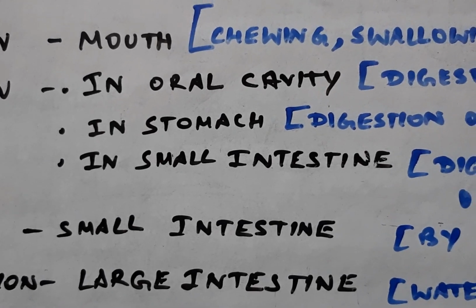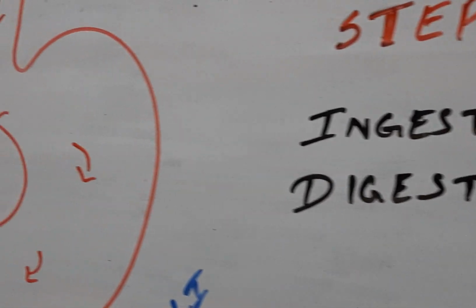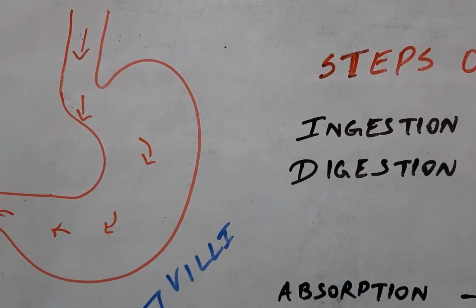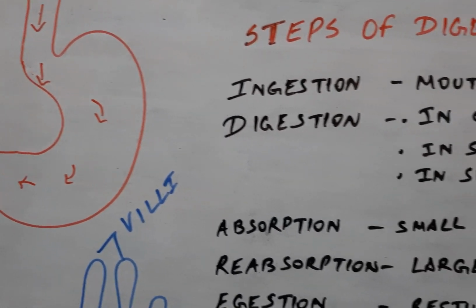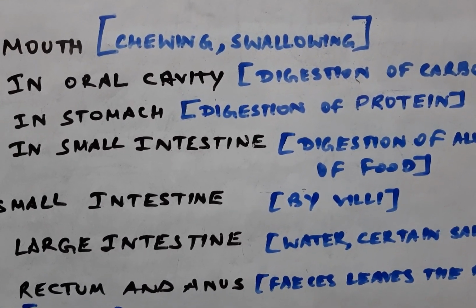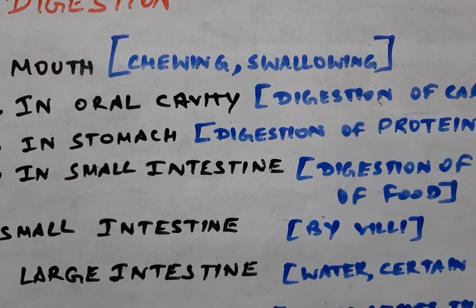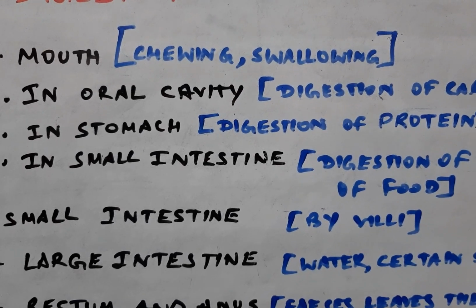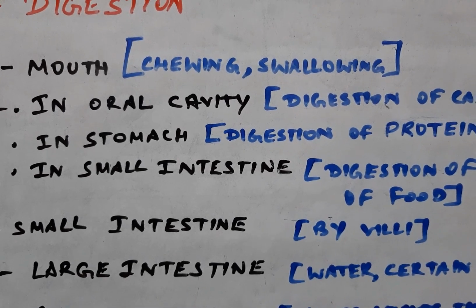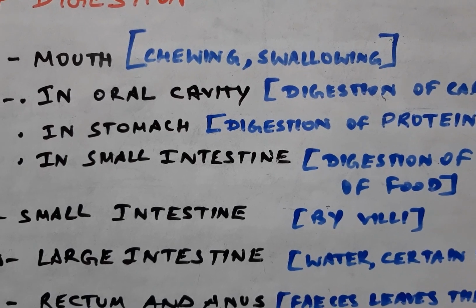Now there is no role of digestion of food in the esophagus. The esophagus only passes the food down into the stomach. It is the passage that passes the food down to the stomach. Now, the role of the stomach. The stomach contains hydrochloric acid that makes the food acidic, and the wall of the stomach contains gastric glands that help in the release of the enzyme called pepsin. Pepsin is a protein digesting enzyme that digests the protein present in the food.